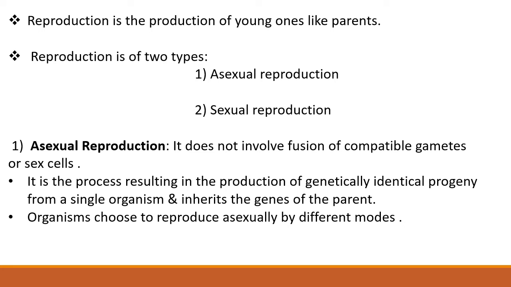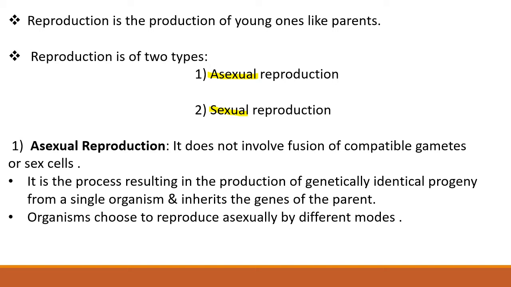Reproduction is the production of young ones like parents. Reproduction is an essential process as it leads to continuation of a species as well as to maintain the continuity of life. Each organism has its own particular method of reproduction. There are two categories of reproduction. First one is asexual reproduction and second one is sexual reproduction.